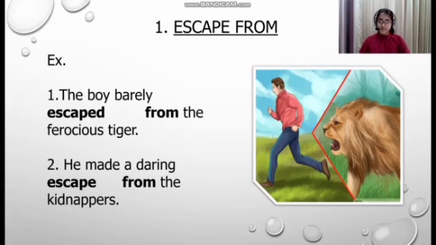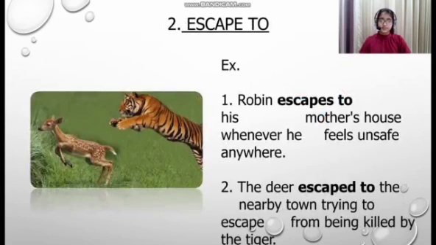The boy barely escaped from the ferocious tiger. Here, escape from is used to avoid a danger, difficulty, or a loss. Here, the tiger is a danger for the boy, and so escape from is used. Similarly, he made a daring escape from the kidnappers. Escape to. Example: Robin escapes to his mother's house whenever he feels unsafe anywhere.